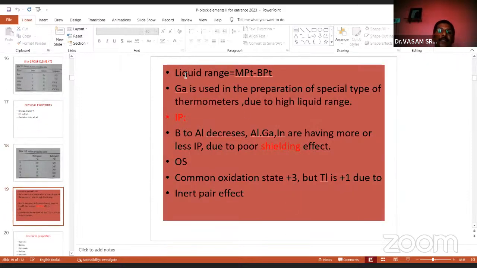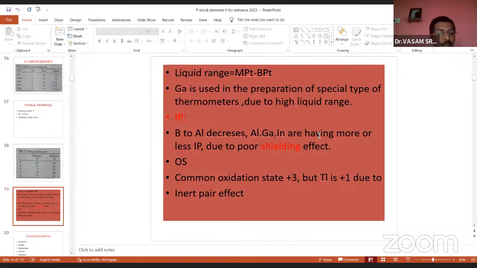So you see that is called the liquid range. Generally, we call the difference between MPT and BPT the liquid range. Gallium is used in the preparation of a special type of thermometers due to its high liquid range. You remember the most important point.